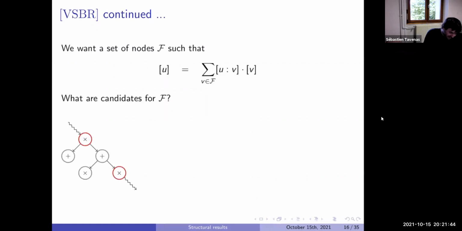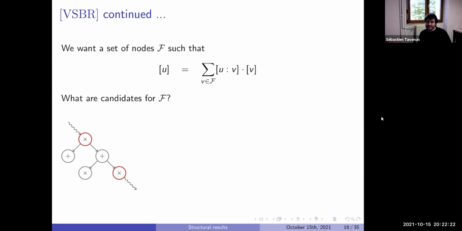Okay, what are the candidates for this gate? There are 2 things we want. We want that when we compute U, we go by this gate V, and only one time. For example, if we take this and this in V, they will appear several times in this sum. For U, which you will compute, you will take this, and it will take this also in the right sum. There will be 2 paths. There is one path to this V1, and one path to this V2. And both paths will be a right path. So it will be another count here.